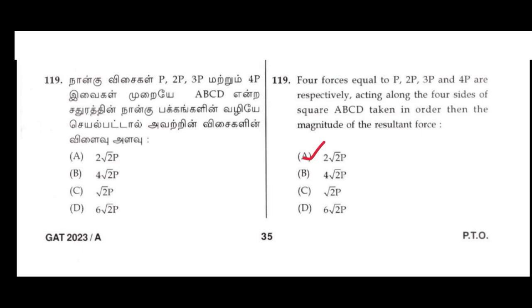119. Four forces equal to P, 2P, 3P and 4P are respectively acting along the four sides of a square ABCD taken in order. Then the magnitude of the resultant force is. Option A: 2√2 P.